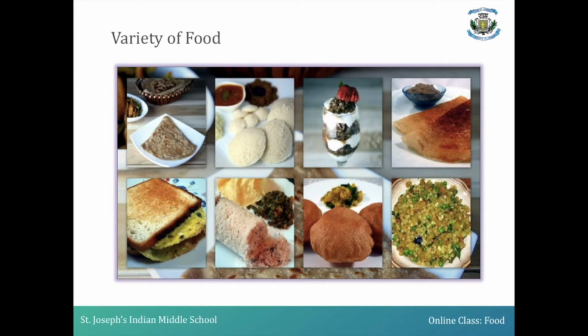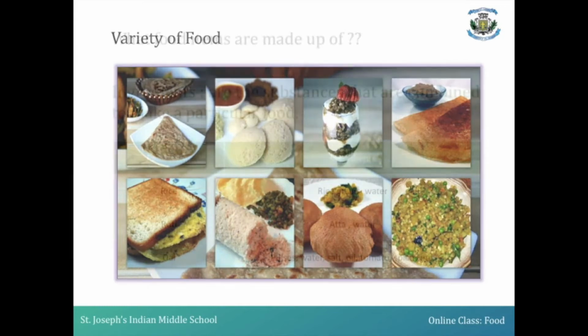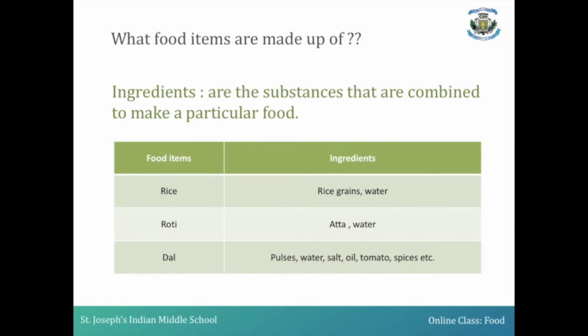To prepare different varieties of food items, do you know what we require? We require ingredients. So what do you mean by ingredients? Ingredients are the raw materials or the substances which are required to prepare the food, or required to combine and make a particular food. You call them ingredients. For example, if you take a food item like rice, to prepare rice you require two ingredients, namely rice grain and water. Only if these two ingredients are there do you get cooked rice.